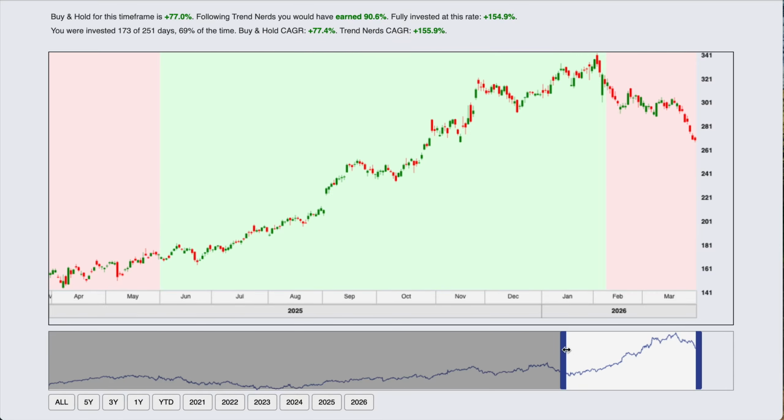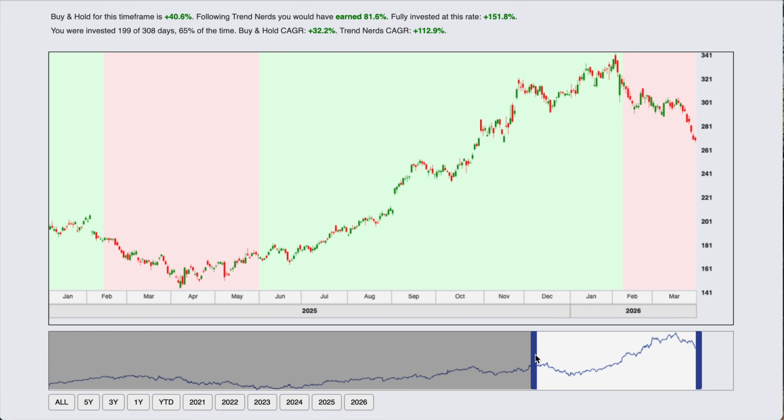And let me just back up a bit here on the chart. You can see the red section before that. You would have saved 9% by getting out when Trend Nerds says to get out, and by getting in when Trend Nerds says to get in. So for Google, it looks like Trend Nerds really does follow the trend pretty well.